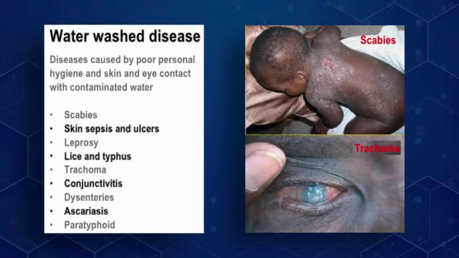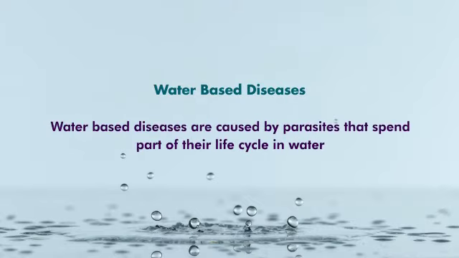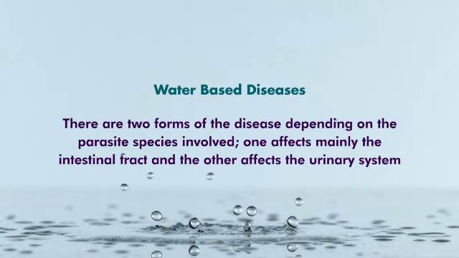So there are a number of water-washed diseases: scabies, skin sepsis and ulcer, leprosy, lice and typhus, trachoma, conjunctivitis, dysentery, ascariasis, and paratyphoid. And here are the water-based diseases. Water-based diseases are caused by parasites that spend part of their life cycle in water. There are two forms of the disease depending on the parasite species involved. One affects mainly the intestinal tract and the other affects the urinary tract system.